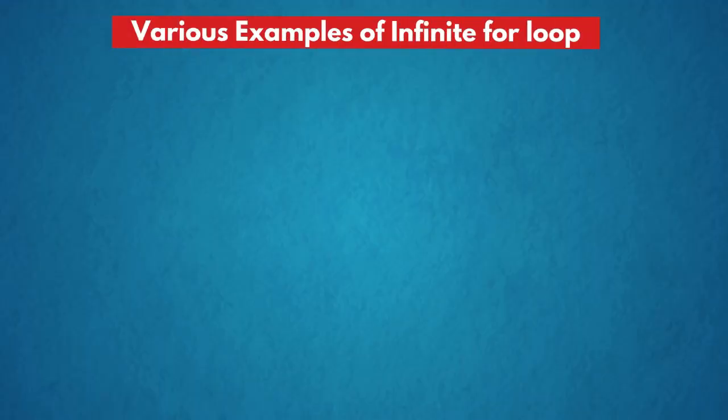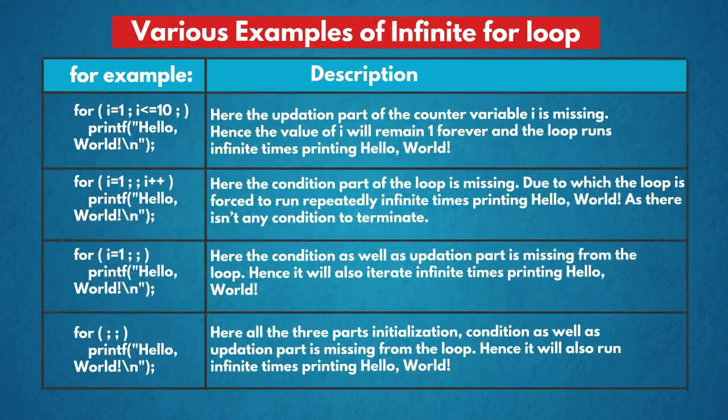Various examples of infinite for loop. First example: for i equal to 0, i less than or equal to 10, printf hello world. The description is here. The updation part of the counter variable is missing. Hence, the value of i will remain 1 forever and the loop runs infinite times printing hello world.